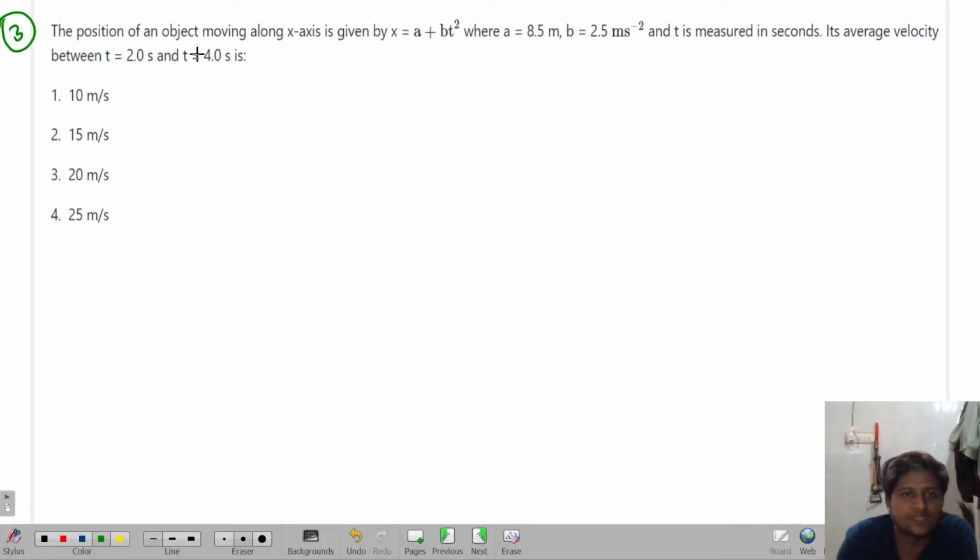It is given that an object is moving along the x-axis given by x equal to a plus bt square, where a and b are given and t is measured in seconds. Find the average velocity between t equal to 0 and t equal to 4.0 seconds. Calculate it fast. It's a really easy problem. Just think a little bit.